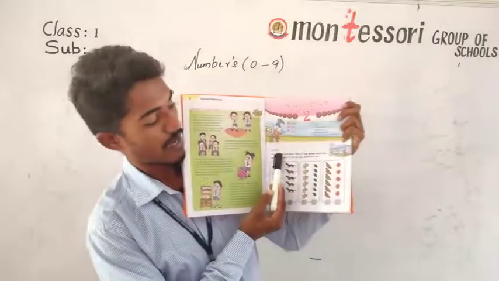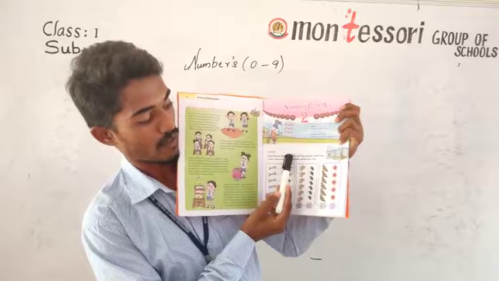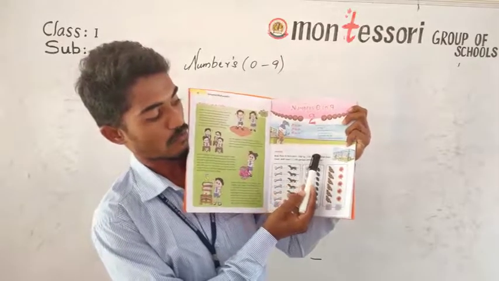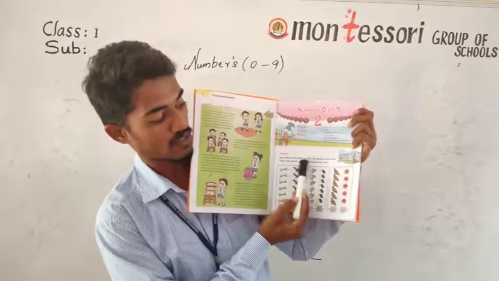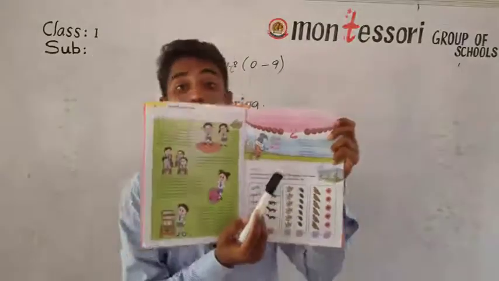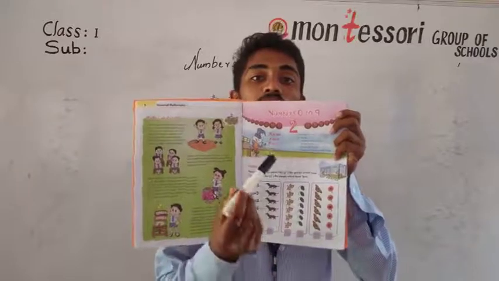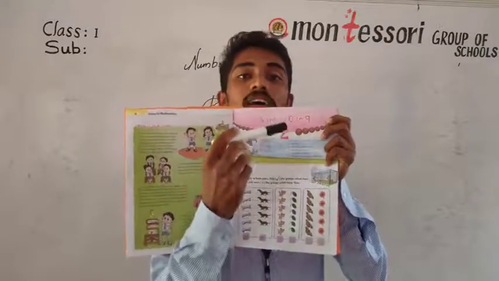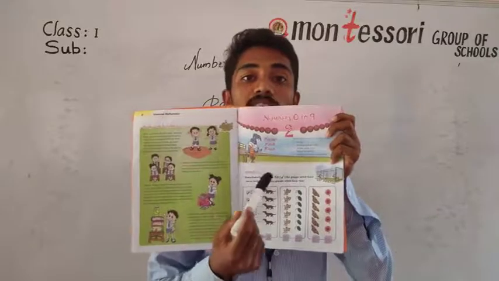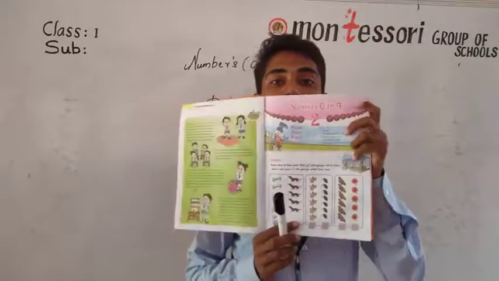What did they ask here? Draw a line, form pairs. Tick the group which has more and cross the group which has less. That means tick the one that has more and cross the one that has less after pairing. So what do we have to do here, children?